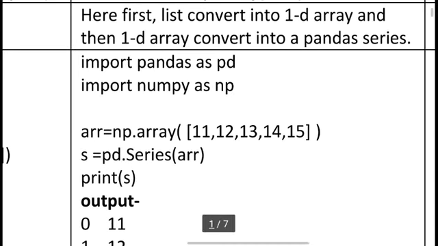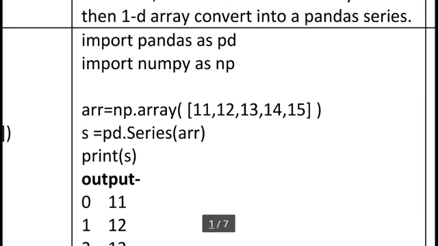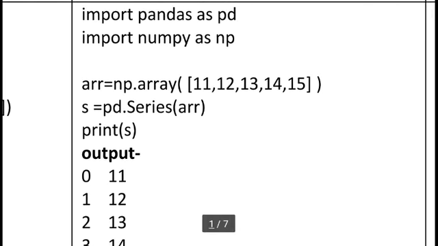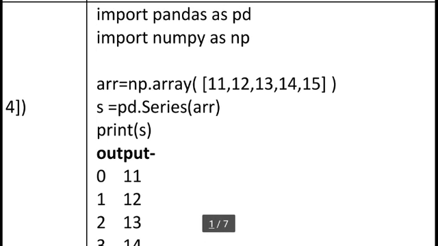So here you can see import pandas as pd, we already know, and import numpy as np. This is important because I am using the np.array concept to store this one-dimensional numpy data into a pandas series variable. Here arr is our array variable, and I am using the np.array method to store 11, 12, 13, 14 and 15. So this is our one-dimensional numpy array, but this array will be converted into a series.